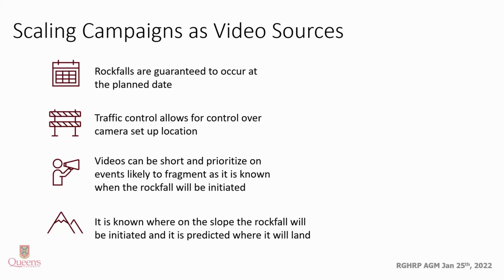The main issue with video-based data is knowing where to set the camera up and how to tune it. And that's because we don't know when a rockfall will occur. However, scaling campaigns could be great video sources. And that's because rockfalls are guaranteed to occur at the planned date. We also know when the rockfall will occur, and we can set the camera up for the specific conditions of that date and time. Traffic control allows for optimal setup of camera location.